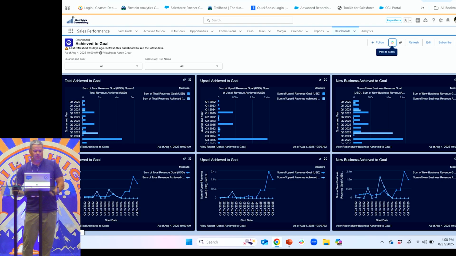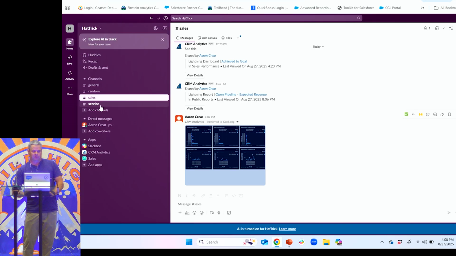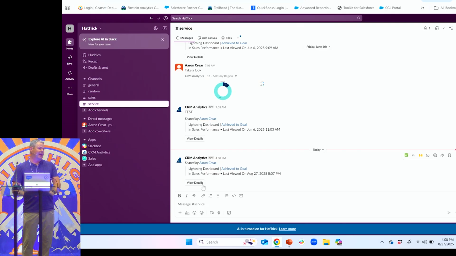We'll go back over here, and we can see service. Same thing. They're still going to have to download it when you send it that way. So just keep that in mind, what the best workflow for everybody is there.